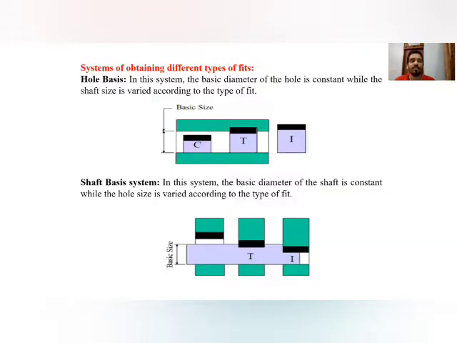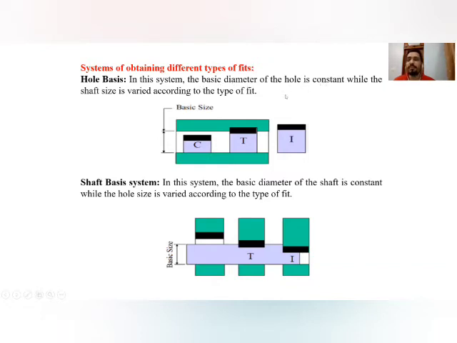So next we are going to discuss the system of obtaining different types of fit: how the clearance fit exists, how the interference fit exists, how the transition fit exists. So there are two standard methods. First is the hole basis system and another is the shaft basis system. In the hole basis system, as the name indicates, hole basis, in this system we keep the basic size of the hole constant.